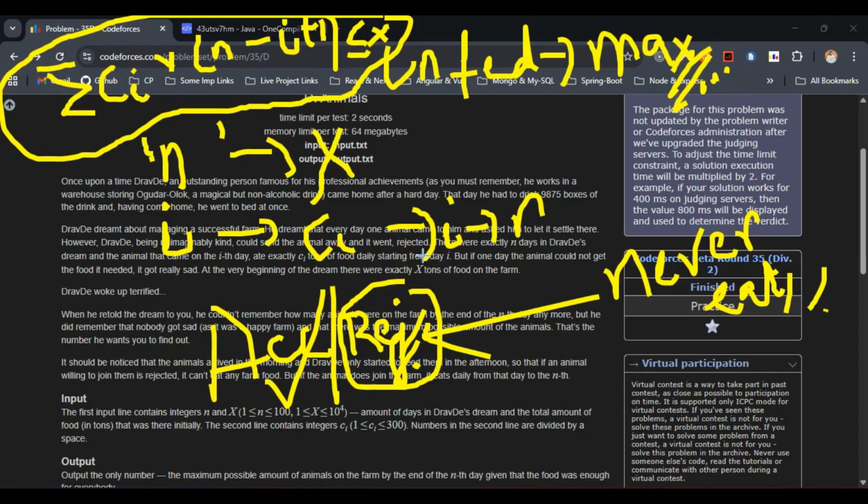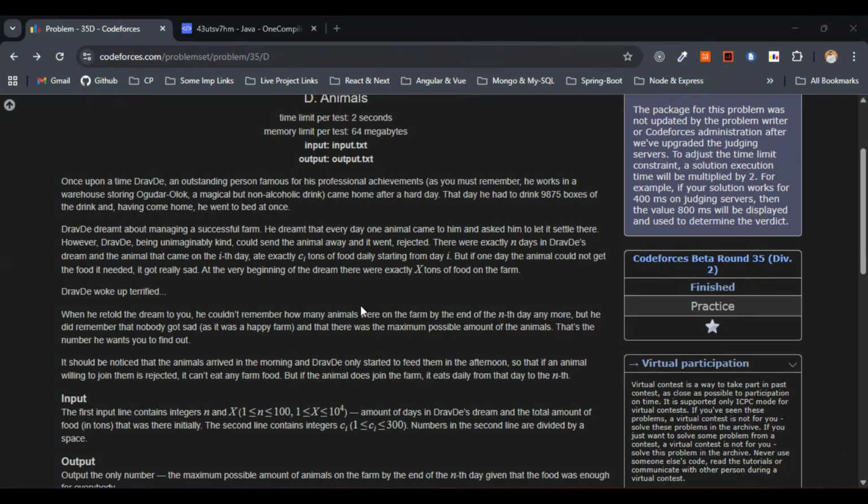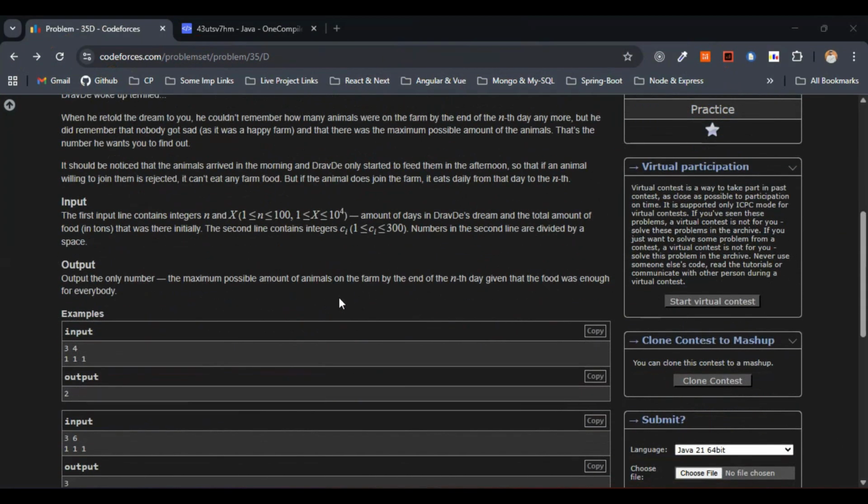No one should ever be unfed, and we want to maximize the number of accepted animals. Equivalently, pick a subset with total lifetime food, the sum of ci times (n minus i plus 1), less than or equal to x. I hope the question part is completely clear.